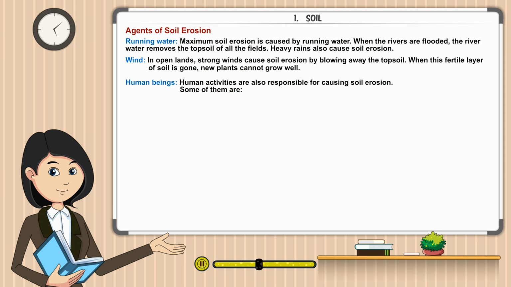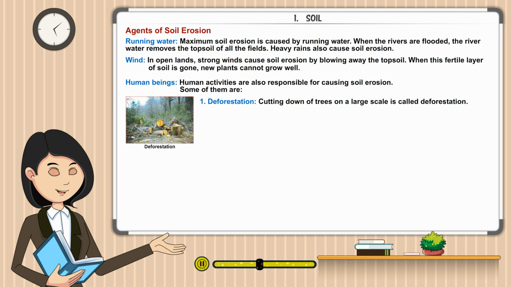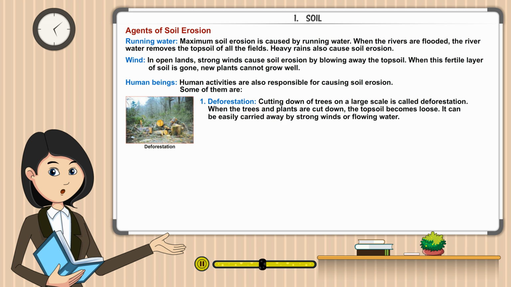Some of them are deforestation. Cutting down of trees on a large scale is called deforestation. When the trees and plants are cut down, the topsoil becomes loose. It can be easily carried away by strong winds or flowing water.